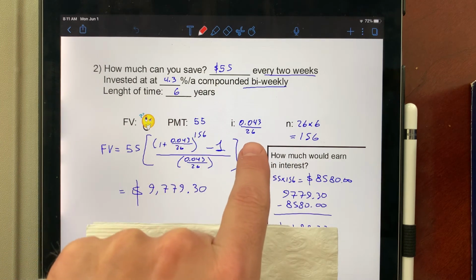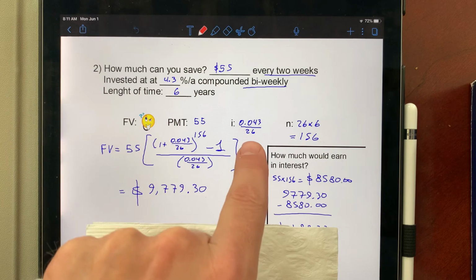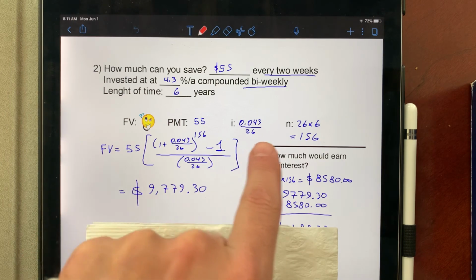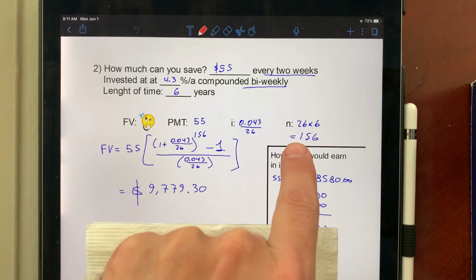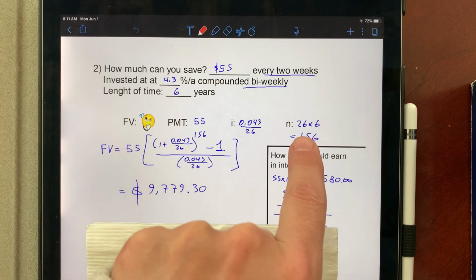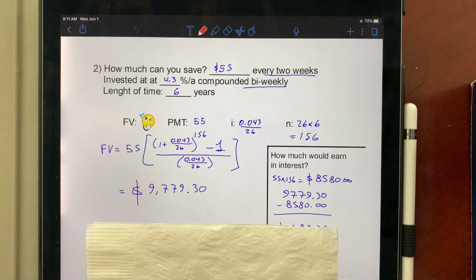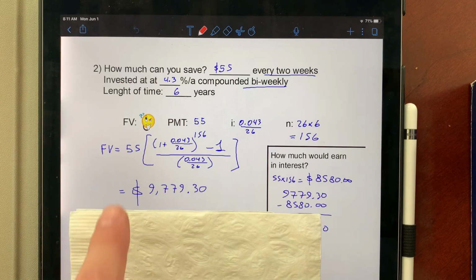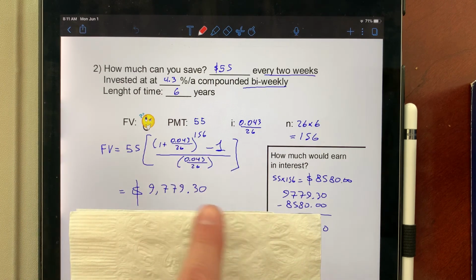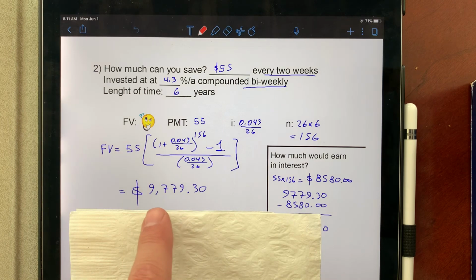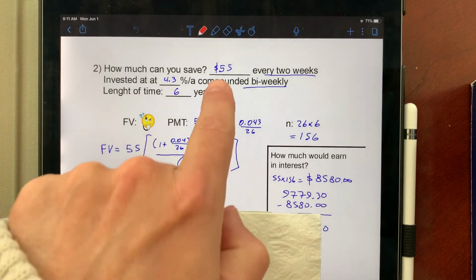This is 0.043 divided by 26 because every bi-weekly period would be this amount. And how many bi-weekly periods are there in 6 years? Well, there are 26 periods per year, and times 6, that's 156. So when you plug it in, here's your formula. Again, make sure that you do know how to do it. Probably the biggest challenge. And it's almost $10,000 that you would get by just investing $55.